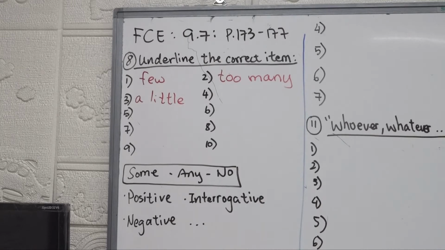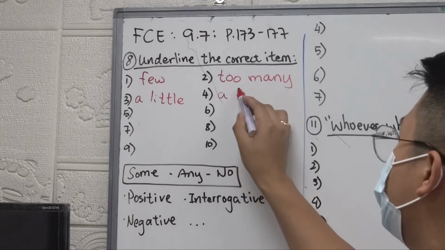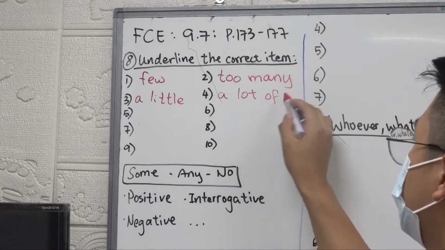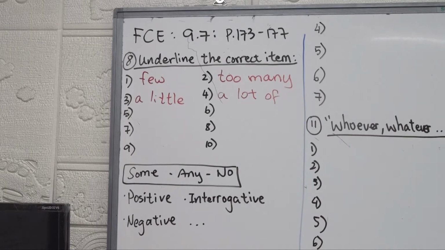Number 4. We've had much, very little, or a lot of problems with the car. Now, mind you, problems with an S. Sometimes when we are not sure which one to use, countable or uncountable, try to look at the form of the noun. So problems, right? A lot of, right? A lot of problems. So what if we're talking about not a lot of problems and it's countable, right? So what should we use for not a lot? A few, right? A few. All right, next one, number 5.